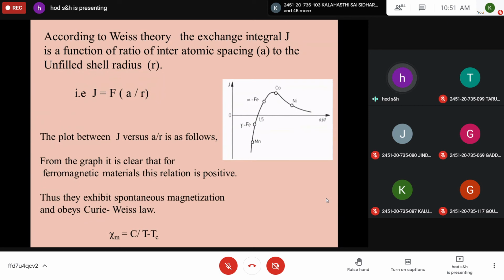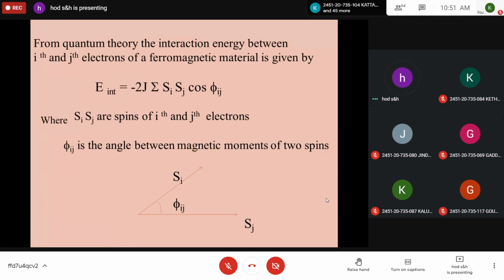Some alloys of iron. Last slide better. What man? Before slide. Is there? Okay, sir.